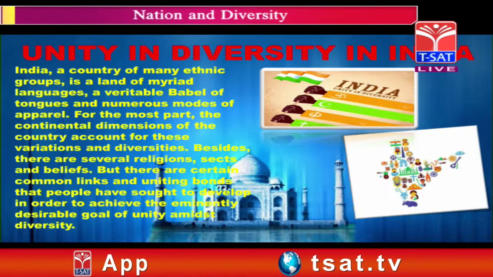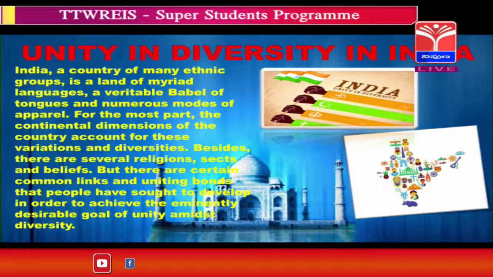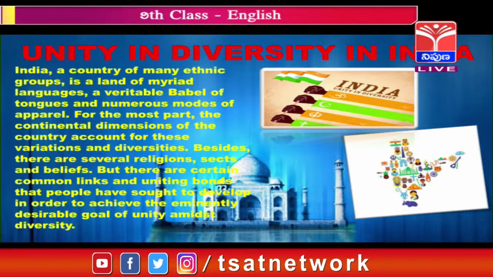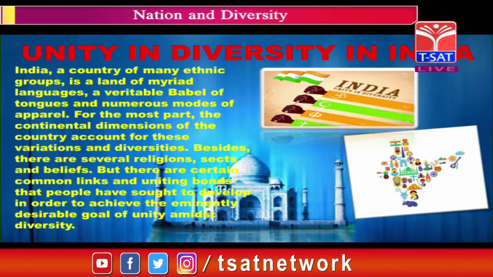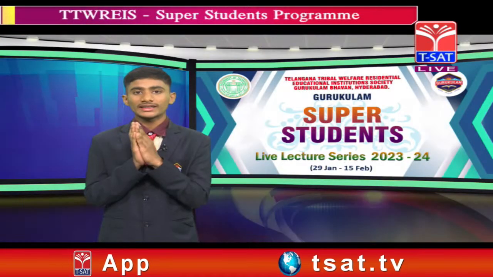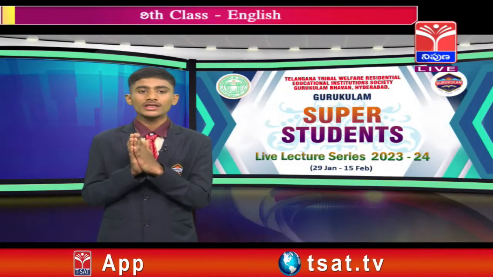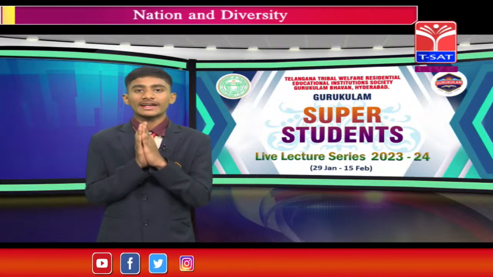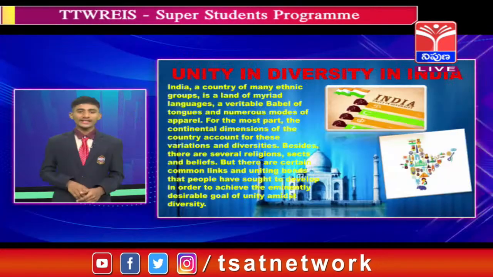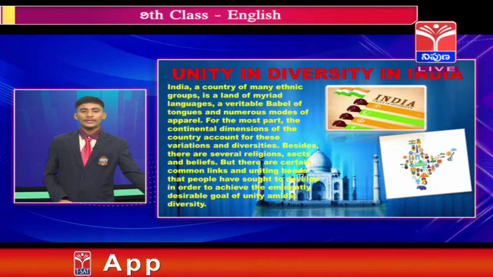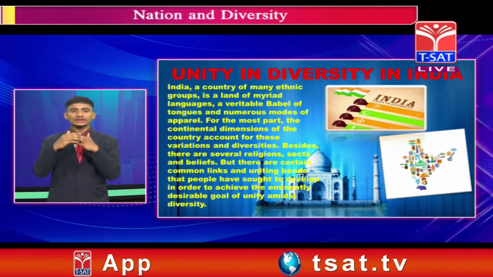Unity in diversity in India. India, a country of many ethnic groups, is a land of myriad languages, a veritable Babel of tongues and numerous modes of apparel. It means India, a country of many ethnic groups. Here the word ethnic means many religion groups. It is a land of myriad languages. Here the word myriad means an extremely large number.